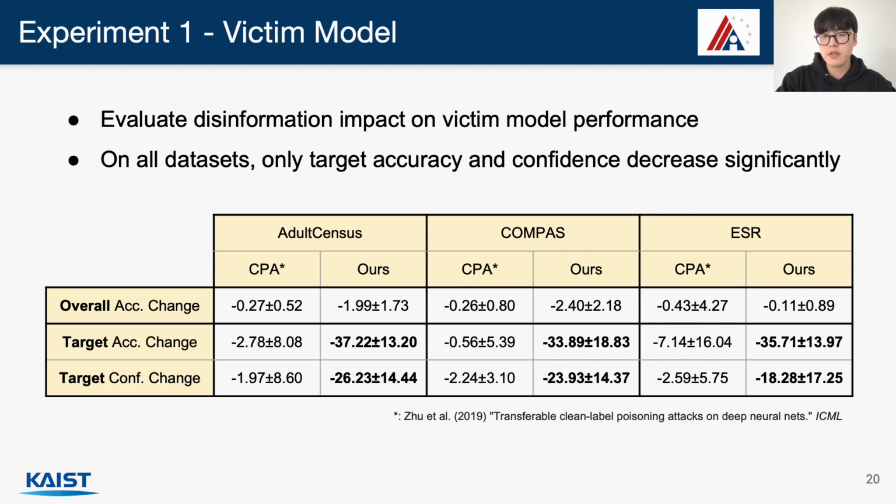As a comparison, we also show the result of CPA, which is a state-of-the-art data poisoning technique. CPA is much less effective because it assumes that pre-trained weights are available and relies on a fixed feature space, whereas our method assumes a more general setting where this is not always possible.